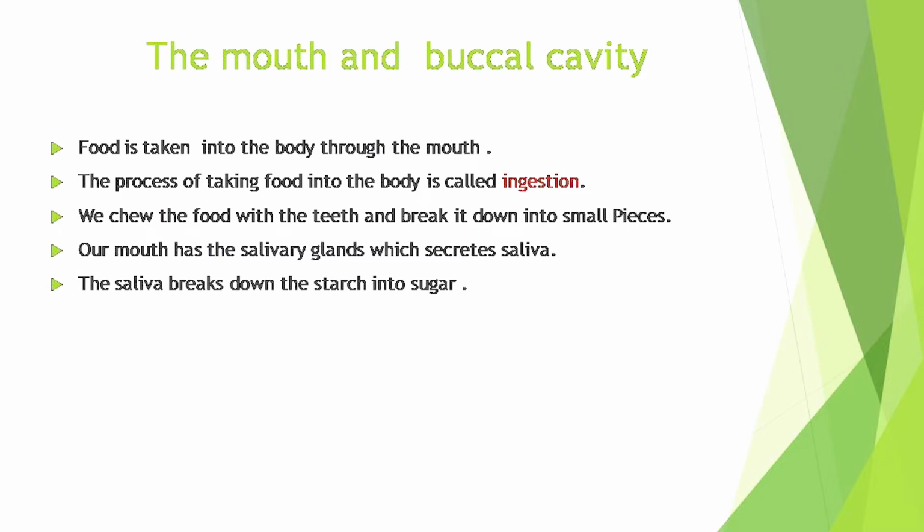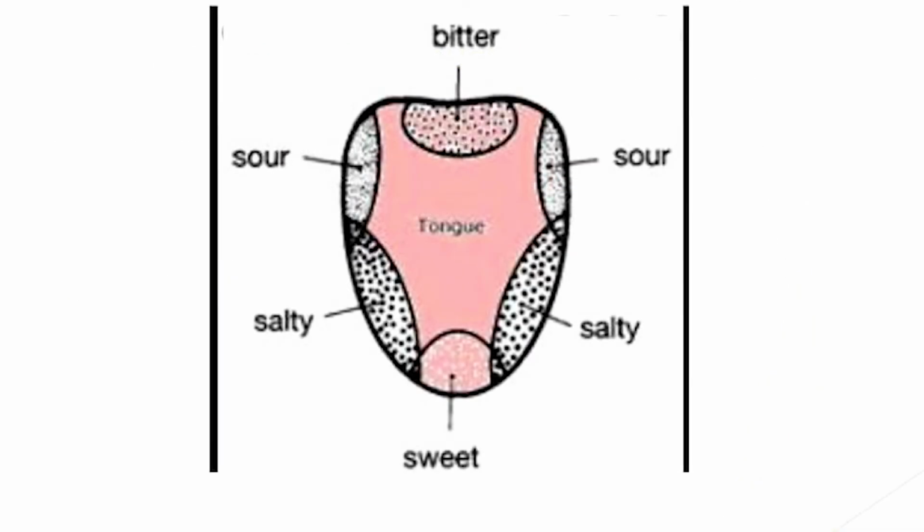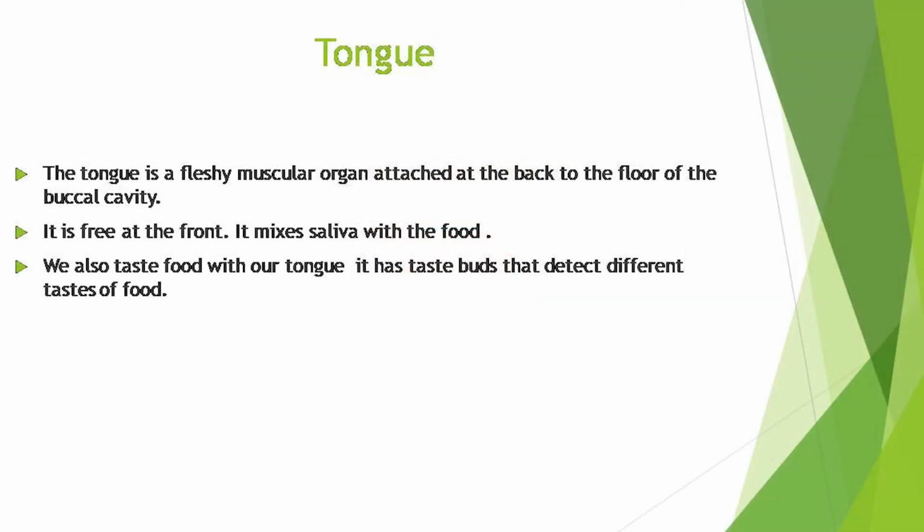Now look at the slide. This slide shows the figure of the tongue. The tongue is a fleshy muscular organ attached at the back to the floor of the buccal cavity. It is free at the front and can be moved in all directions. Do you know the functions of the tongue? We use our tongue for talking. Besides, it mixes saliva with the food during chewing and helps in swallowing food.